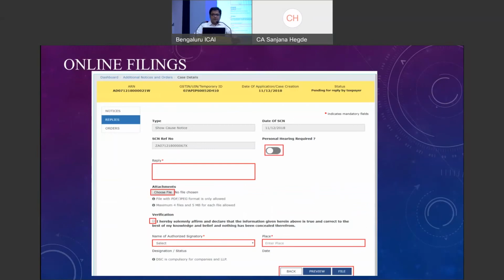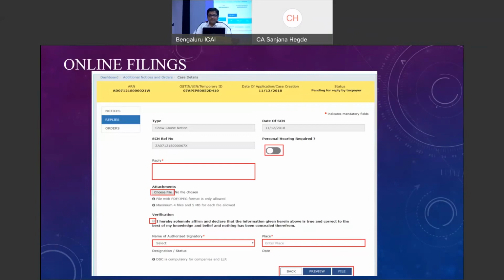Reply: here you will find only a small space. Please give only a summary of the reply. You can definitely attach your response, which is typed on the assessee's letterhead, printed, signed, and scanned. That scanned copy can be attached. Even annexures, whatever is required, can also be attached. Then the signatory mode, whether by way of DSC or EVC, can be selected and it can be submitted. This is the reply notice acknowledgement that you are going to get once you submit it online.